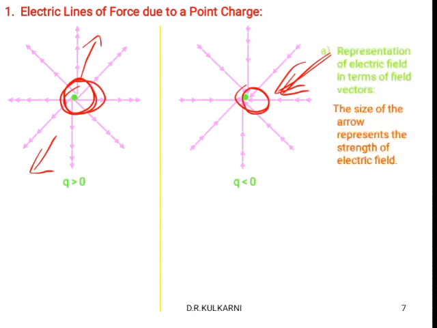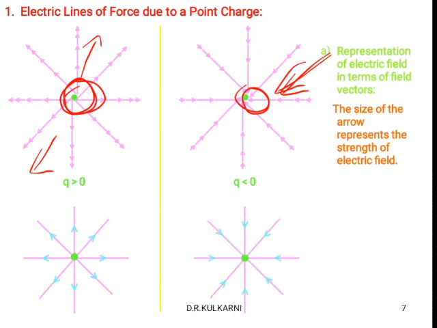So these arrows show the strength of the electric field. The size of the arrow represents the strength of the electric field. So if we draw the same diagram like this, it shows the direction of the electric field. If it is positive, then they are outward. If it is negative, the electric field is inward.